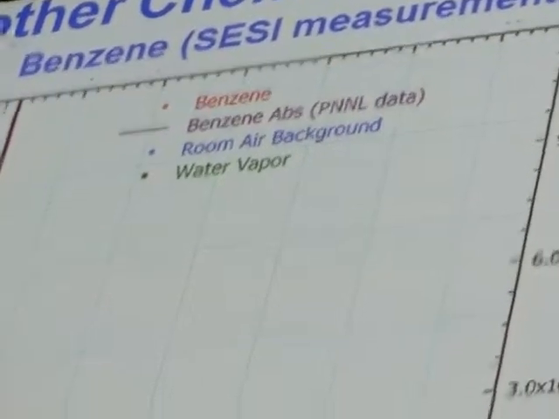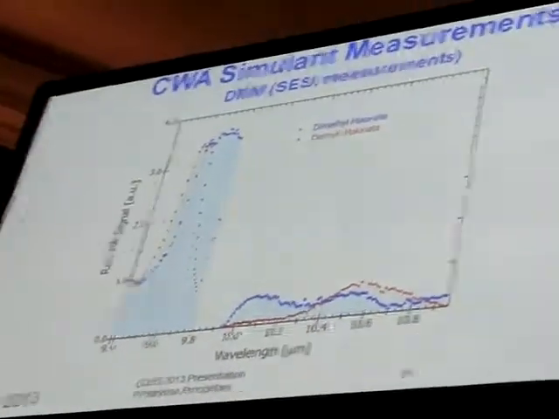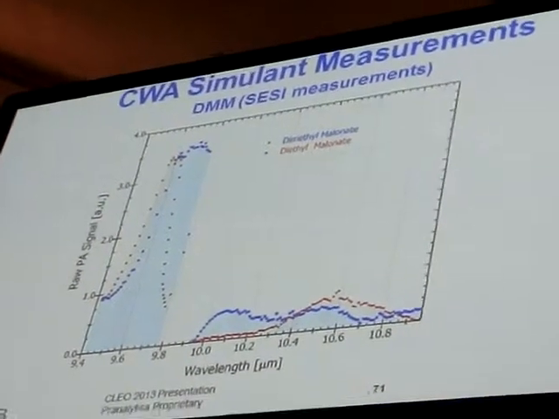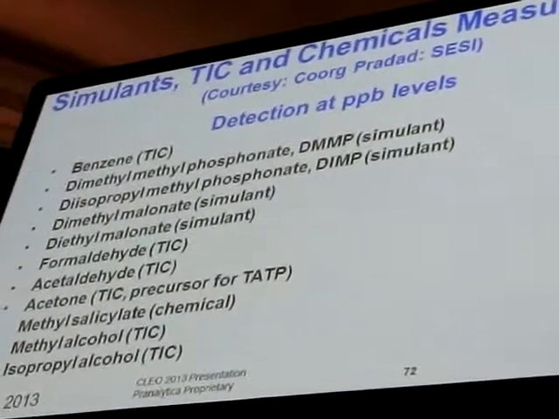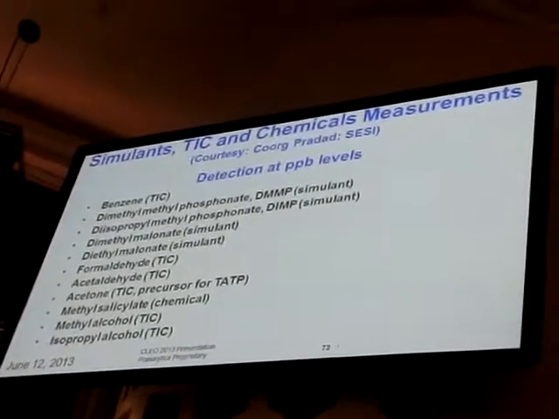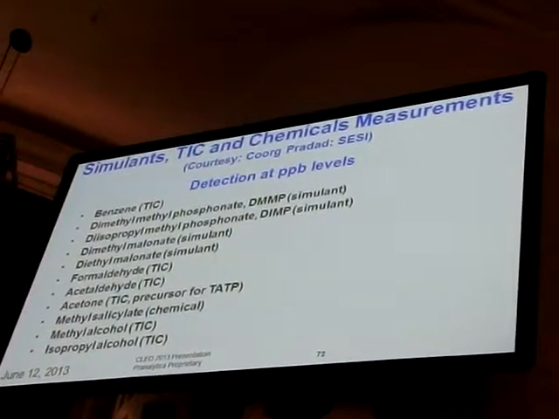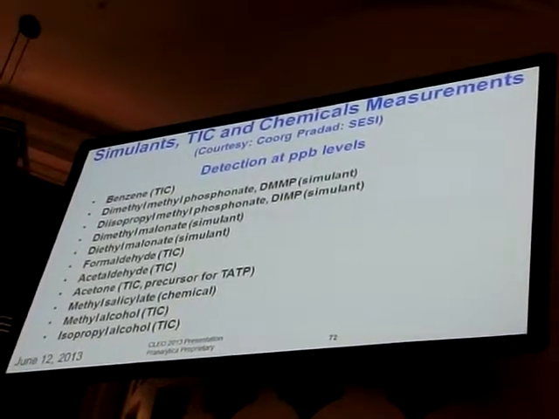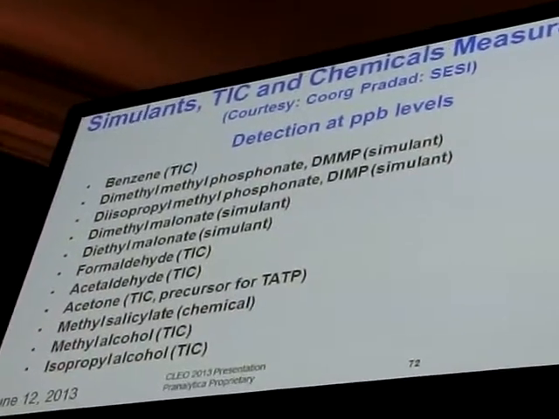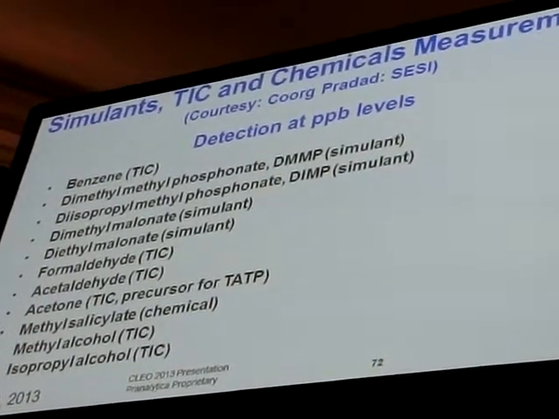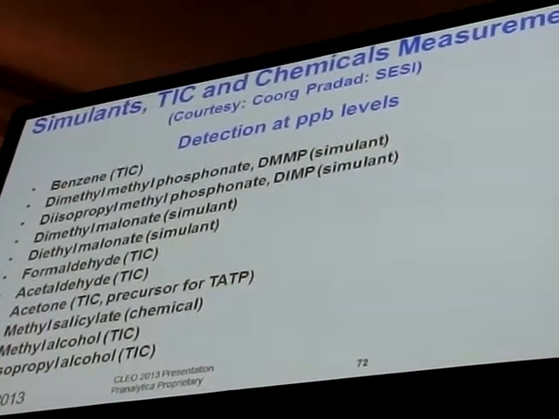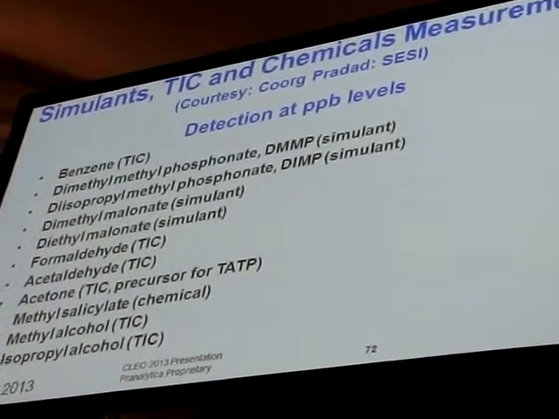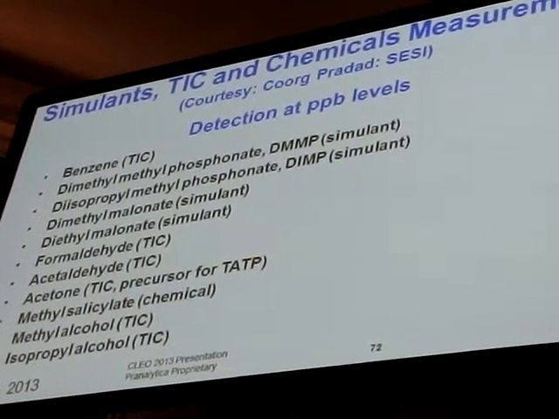The same system is used for detection of many other toxic industrial chemicals. I show here on this slide benzene, another of these simulants, DMMP, and a long list of detection of simulants and toxic industrial chemicals at parts per billion level, benzene, dimethyl methylphosphonate, all the way down to isopropyl alcohol and methyl alcohol. So it's a very broadly applicable system for very low level detection in presence of interference.